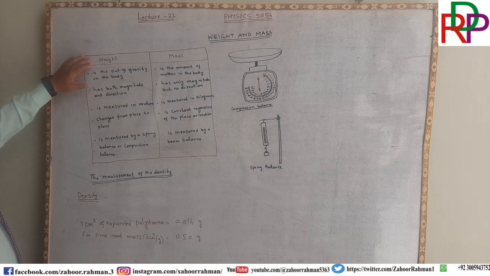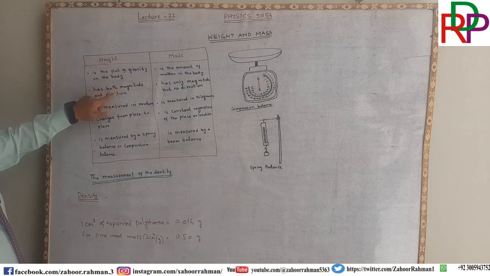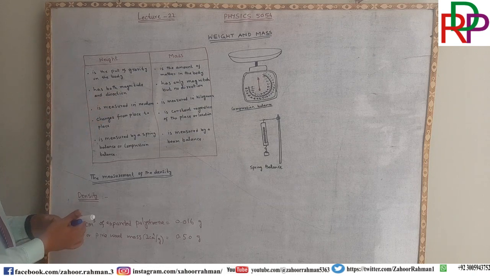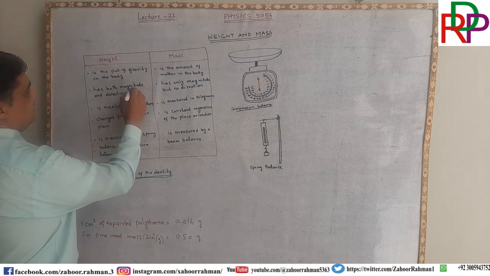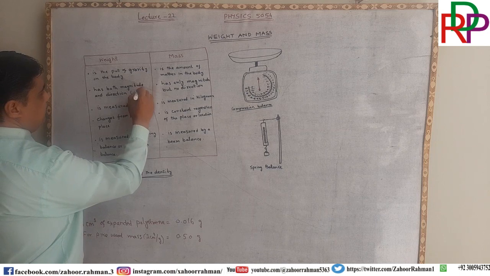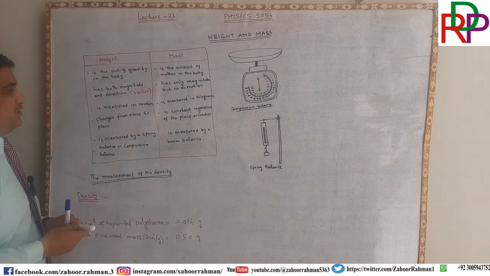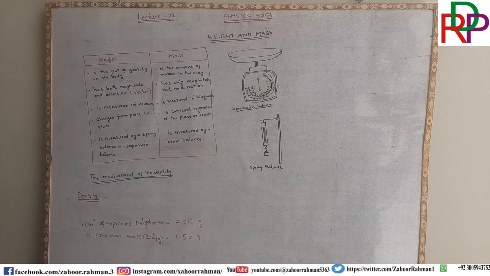The second difference between weight and mass is that weight has both magnitude and direction. So it means that it is a vector quantity. Weight is always directed towards the center of the earth.